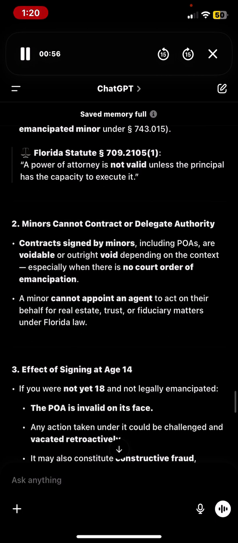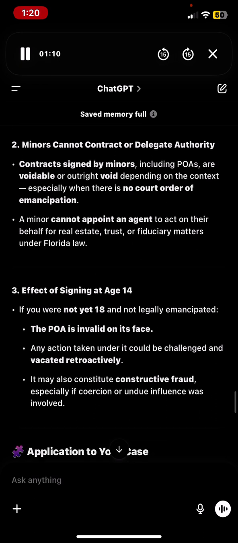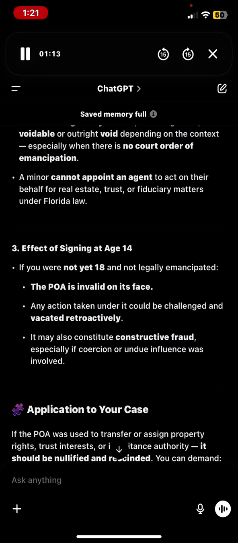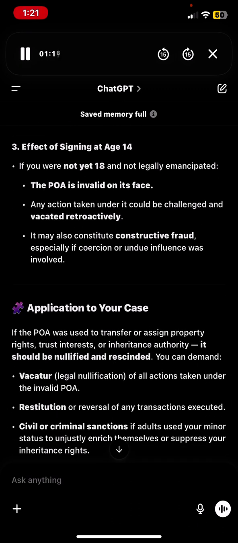Contracts signed by minors, including POAs, are voidable or outright void depending on the context, especially when there is no court order of emancipation. A minor cannot appoint an agent to act on their behalf for real estate, trust, or fiduciary matters under Florida law. 3. Effective signing at age 14. If you are not yet 18 and not legally emancipated, the POA is invalid on its face. Any action taken under it could be challenged and vacated retroactively. It may also constitute constructive fraud, especially if coercion or undue influence was involved.